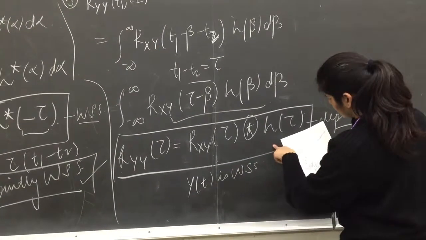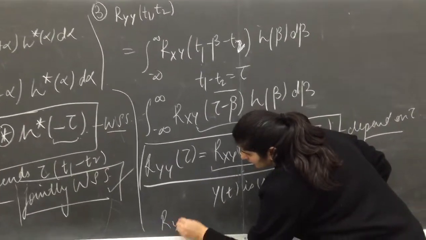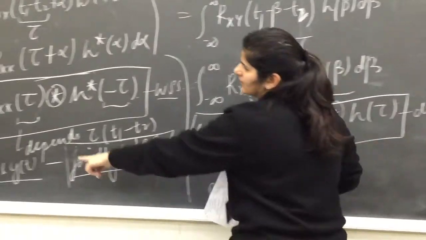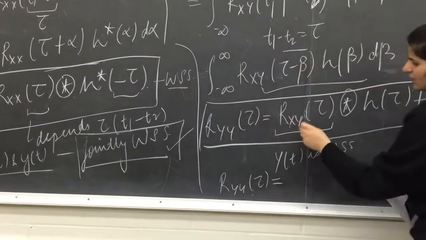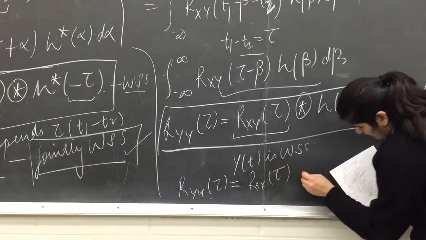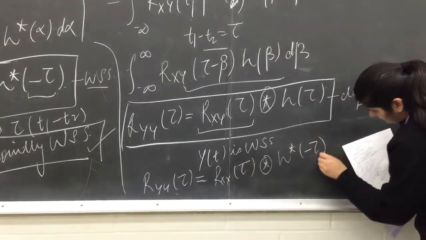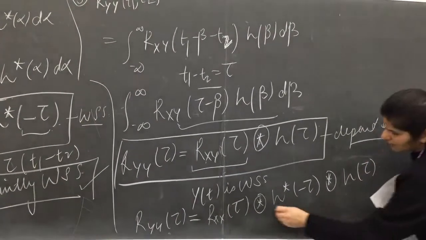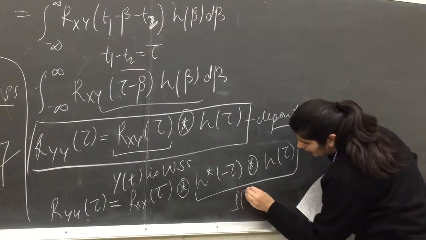Now from here we get our R_yy(tau), which is equal to R_xy(tau) convolved with h(tau). We found that R_xy(tau) is R_xx(tau) convolved with h star(minus tau). We just put this in place of R_xy(tau). So this is R_xx(tau) convolved with h star(minus tau), which is again convolved with h(tau). Now h star(minus tau) convolved with h(tau) is rho(tau).